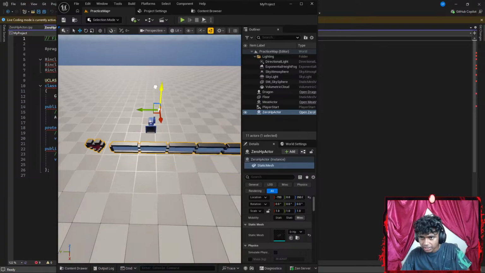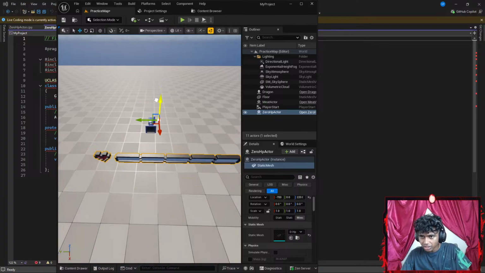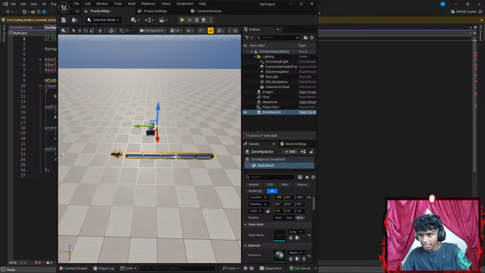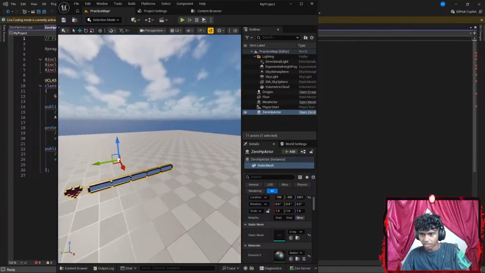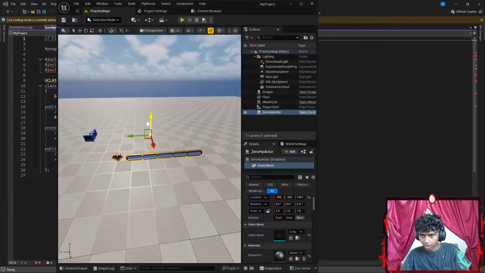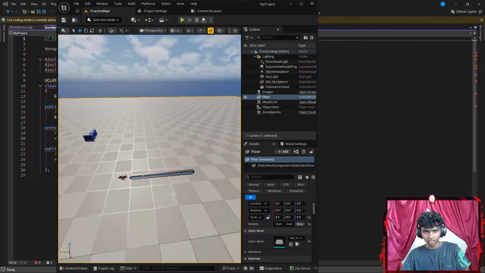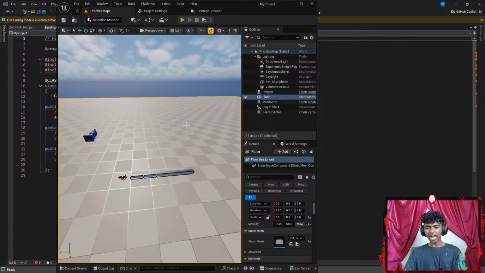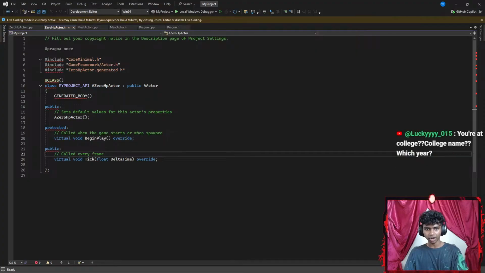Wait, is there a camera that's getting close to this? I gotta go ahead and add a camera component as well. Let's go a bit to the left. There, let's go a bit more to the left. Let me come back to the left, go a bit lower. There. Okay, I think that's good. Okay, let's see. Now, once I'm done with this, I'm gonna go ahead and do something. Let me add a camera. Actually, I won't need a camera component, but I will be needing a box mesh. So this is where I have the coding part.